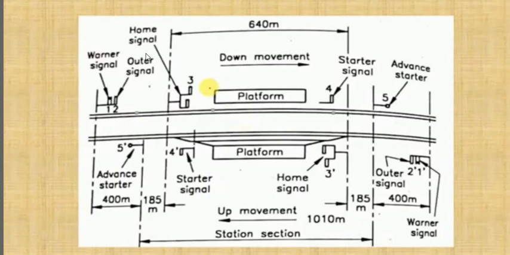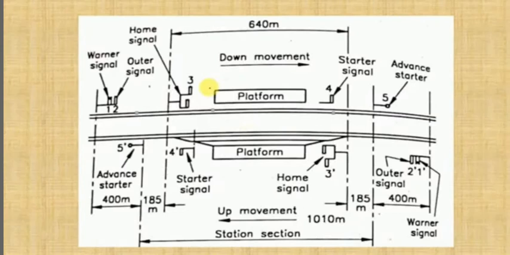We are calling it outer because it is located on the outer side of the railway station, around 0.5 to 1 kilometer from the railway station. So see this location of the outer signal. This is the outer signal, this is the railway line, this is another railway line, this is one platform. You can see the outer signal is placed at 0.5 to 1 kilometer from the platform. So from this image you can understand it. This is the down movement, this is the up movement of the train.